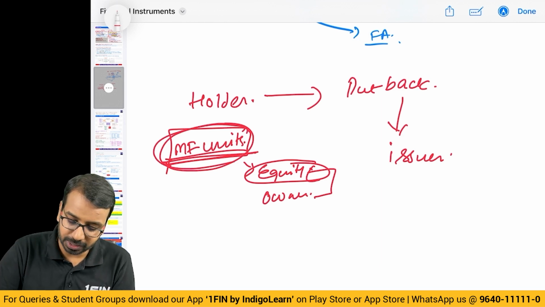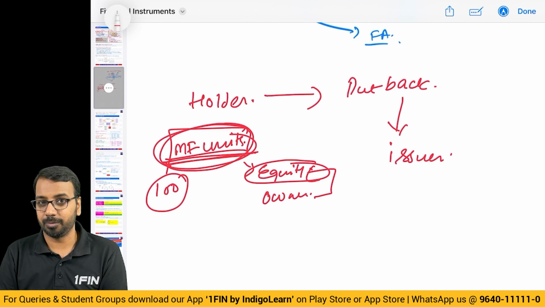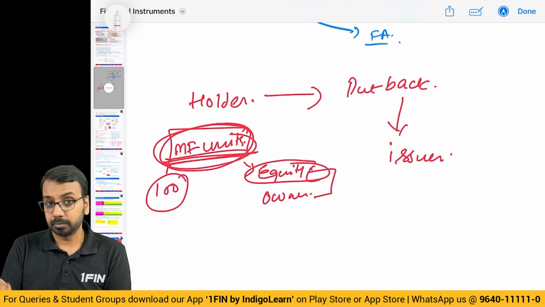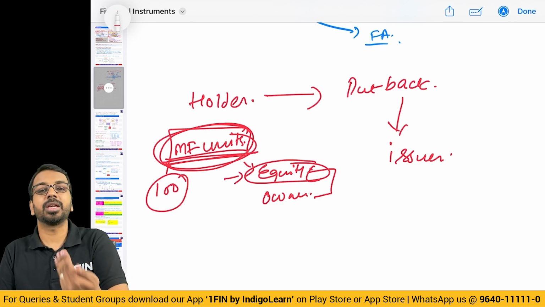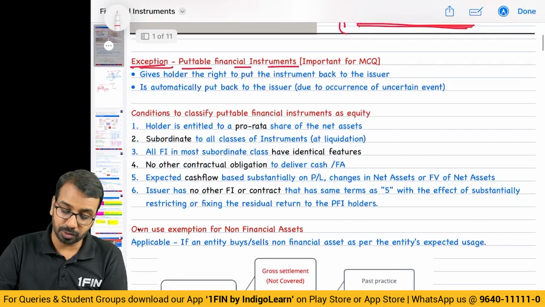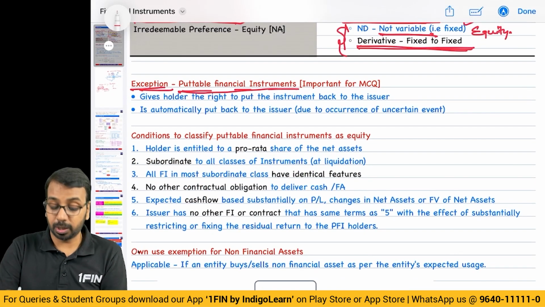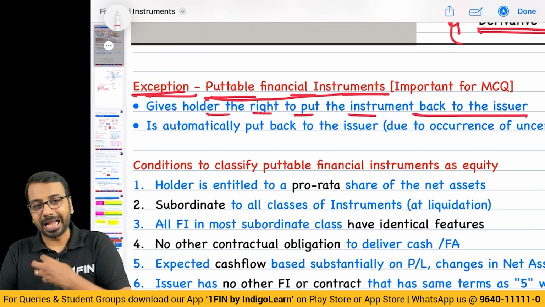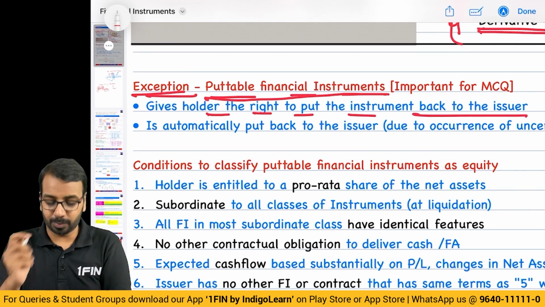If I have purchased, let us say, 100 units of mutual fund today, I can go after 1 week and ask for redemption. So if you look at this, it does not fit into the criteria of being an equity, because I am able to take money whenever I want. So here we have an exception which says that if you have certain puttable financial instrument, puttable means it gives the holder the right to put the instrument back to the issuer. I have mutual fund units, I can give it back to the mutual fund and ask for money.